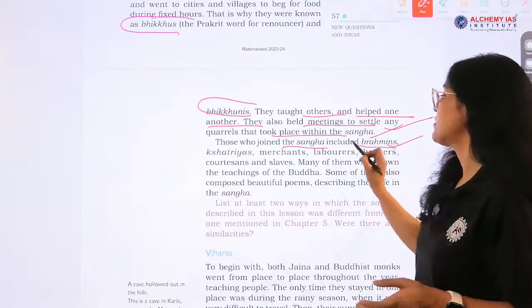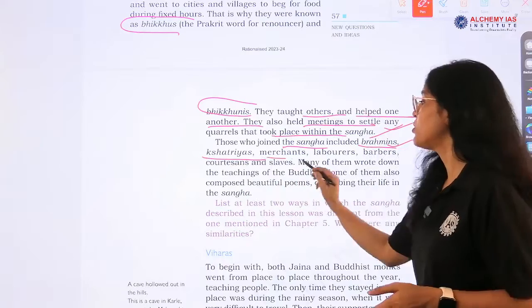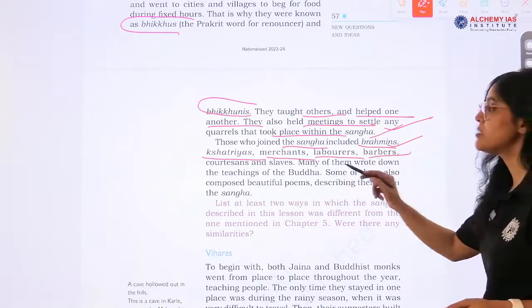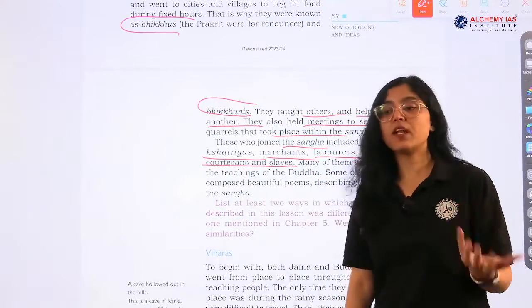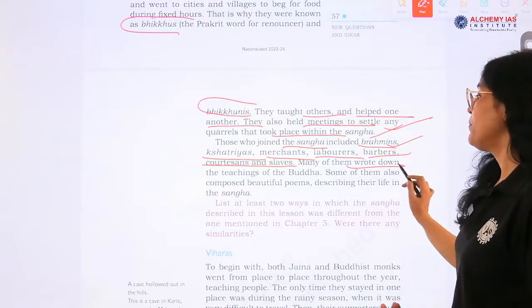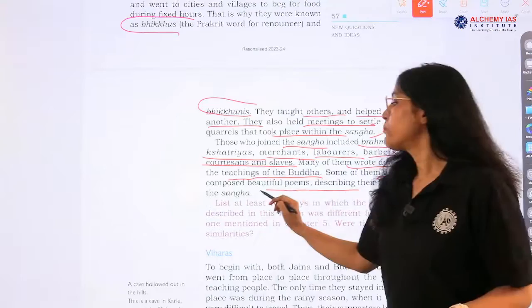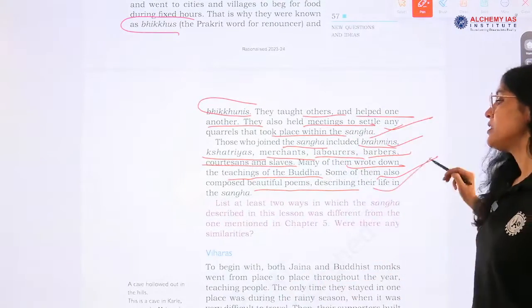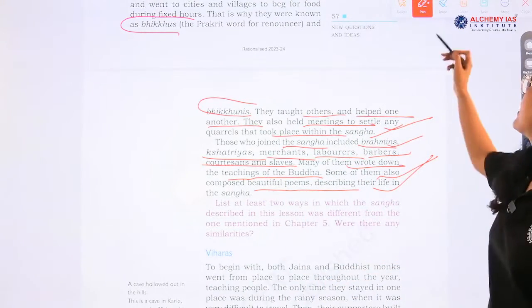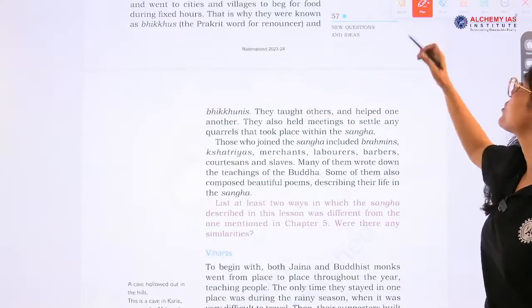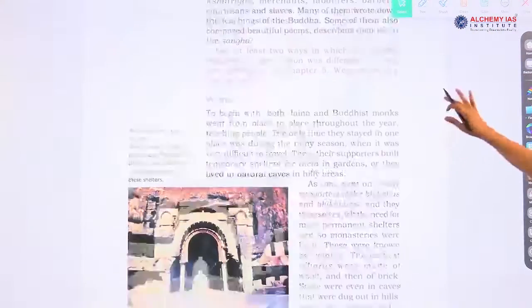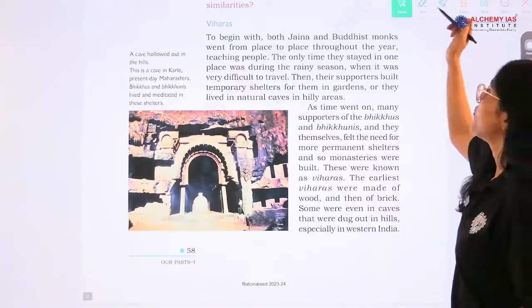So Brahmins were there, Kshatriyas were allowed, merchants were allowed, laborers, barbers, slaves, courtesans, these were allowed, right? Many of them wrote down the teaching of the Buddha, and then some of them also composed poems describing their life in the Sangha. Very important information has been given in NCERT. These are the areas from where the questions come.